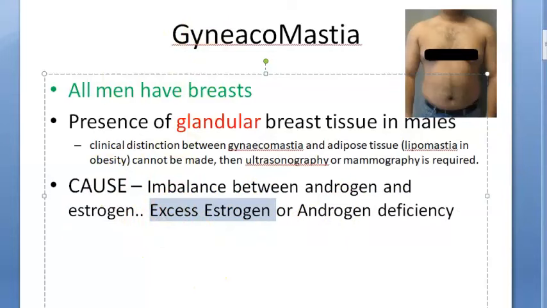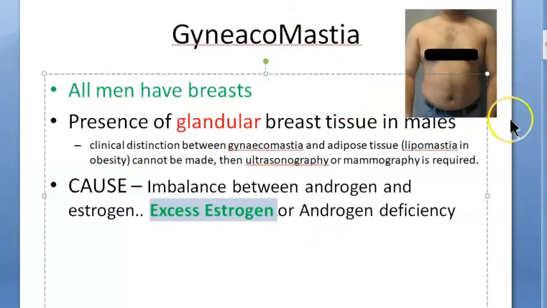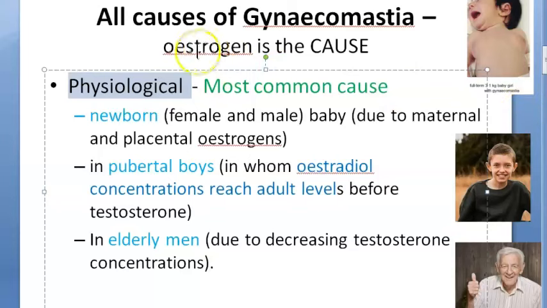So did you understand? This excess estrogen, you underline it, okay? This excess estrogen only is the problem. Now this excess estrogen can be there in a newborn baby also, which can cause it to have gynecomastia. So please understand, this is not specific to men when we are talking about this, okay? So now let us look at the list of causes which cause the increase in estrogen or the decrease in androgen. So that is what is the basis of this. So we look at all the causes which increase estrogen or which decrease androgen. Got it right? Are you with me? Good. So first of all, let us look at the physiological causes of gynecomastia.